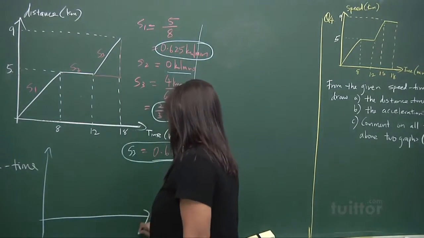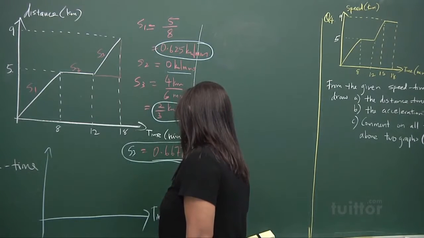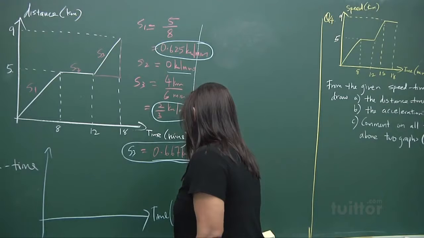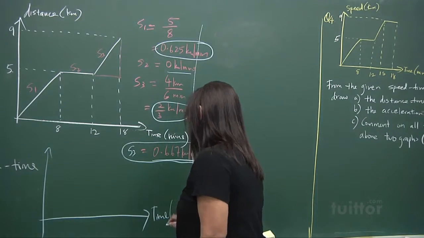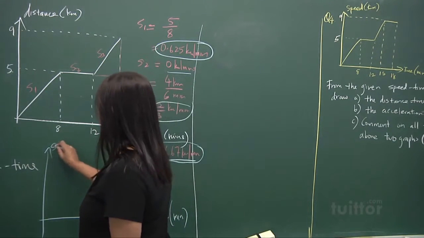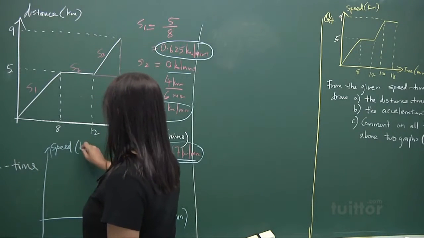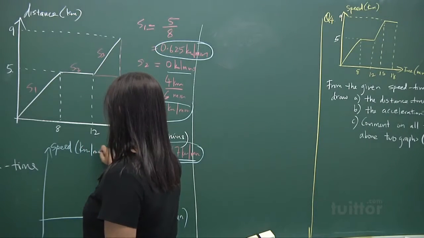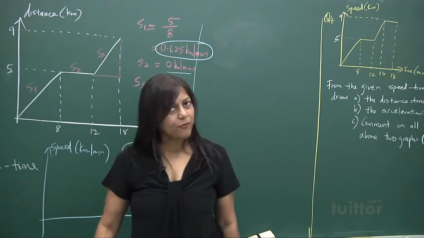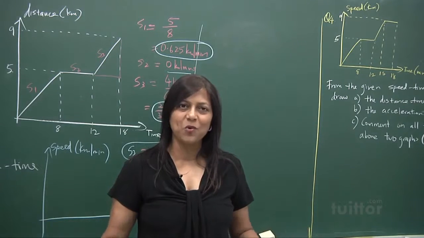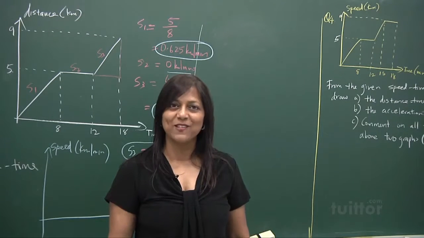It's called a sketch. Alright? A sketch means it's just an approximation. And this is time in minutes. And this is the speed, and the speed is in kilometers per minute. You've always got to be very careful with the axis. Tell them what it is, so whoever marks your work knows what it stands for.